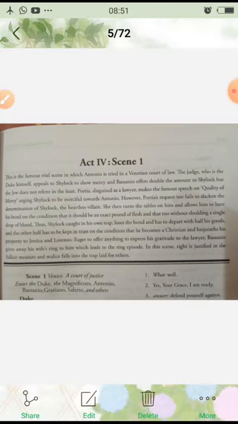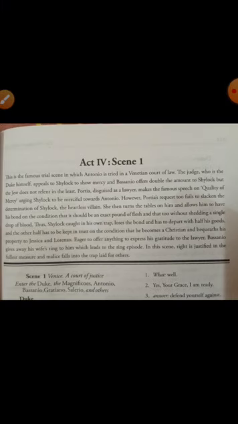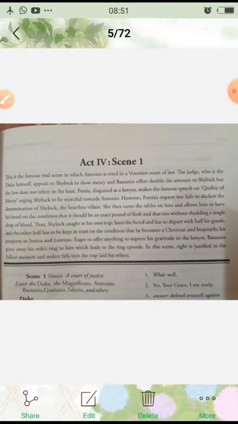Her request fails to slacken the determination of Shylock. That is, Shylock was very much determined. He was very firm. He was so stubborn that he was not ready at all to change his mind, to change his desire of having a pound of flesh.